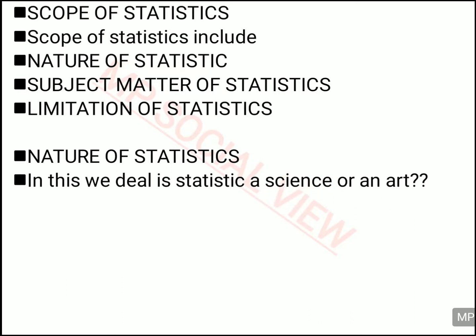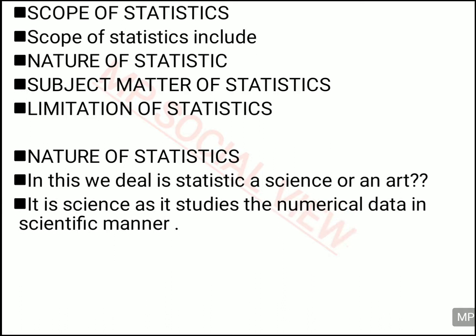In the nature of statistic, you decide whether statistic is a science subject or an art subject. Statistic is a science subject because in science you have a systematic manner, and in the same way in a systematic manner you collect the numerical data in statistic. So the systematic manner of science is followed in statistic also, and so you can say statistic is a science.